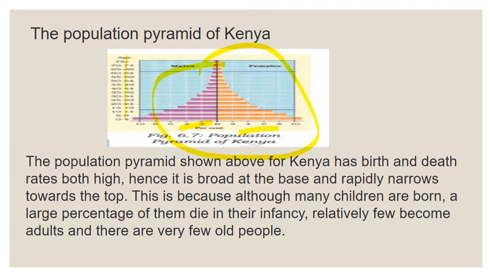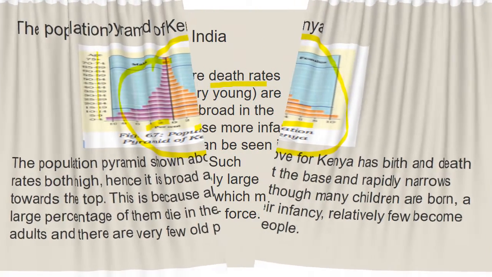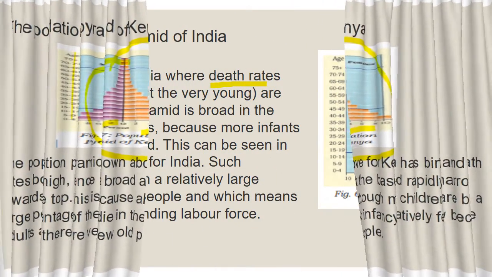Kenya has a high birth and death rate. This is because although many children are born, a percentage of them die in their infancy. Relatively few become adults and very few become old people. Because of low health facilities, a large percentage of people die in their infancy. Some die as adults and some will get aged. After aging they will die.